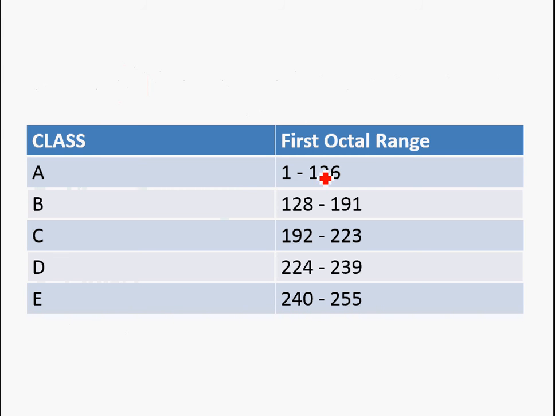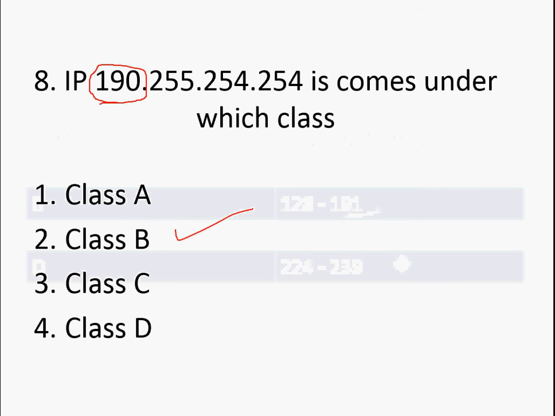For class A, the first octet range will be 1 to 126. For class B, it will be 128 to 191. So 190 comes under this range. And class C, 192 to 223, for class D 224 to 239, and the last one class E 240 to 255. Okay, so after seeing this, we can easily say that 190 comes under class B.